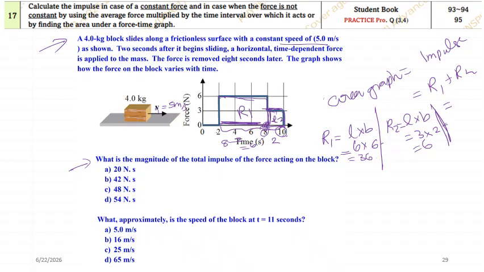Now, as I mentioned, what will be the total area? Total area will be, you need to add them together. Okay, so what would it be? 36 plus 6, it will be 42. So which will be the correct answer? 42. Okay, this is it.